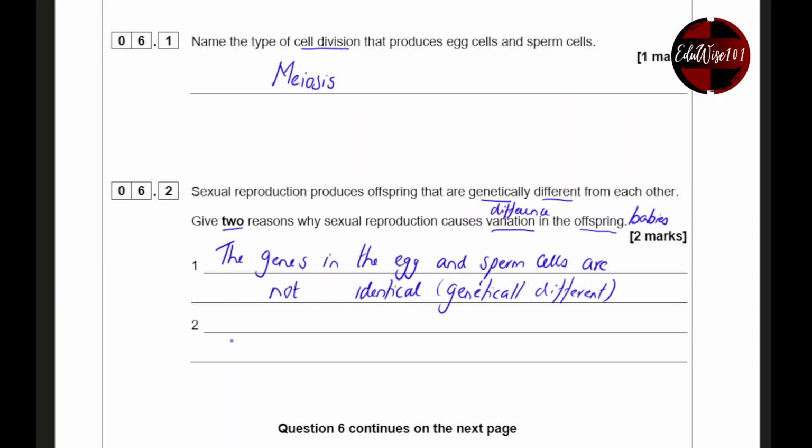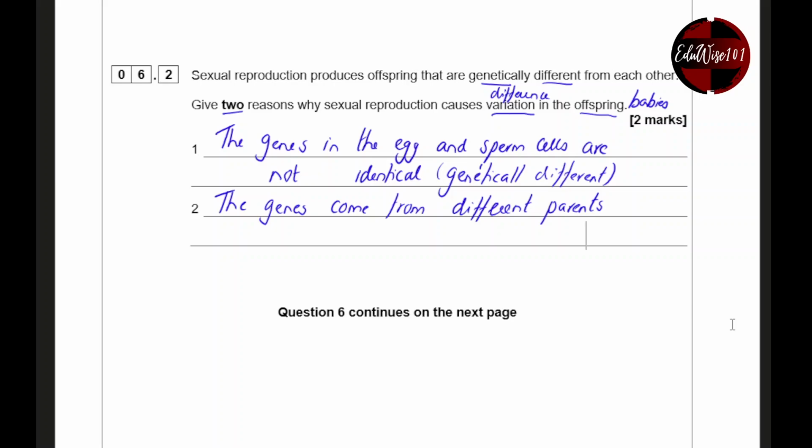And the second reason is the genes come from different parents, meaning mother and father. They're not coming from the same parent. That's why they are different.